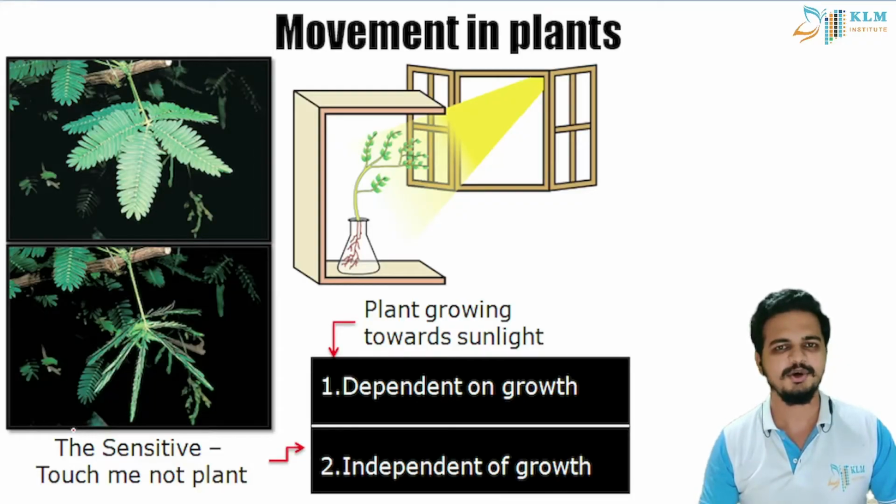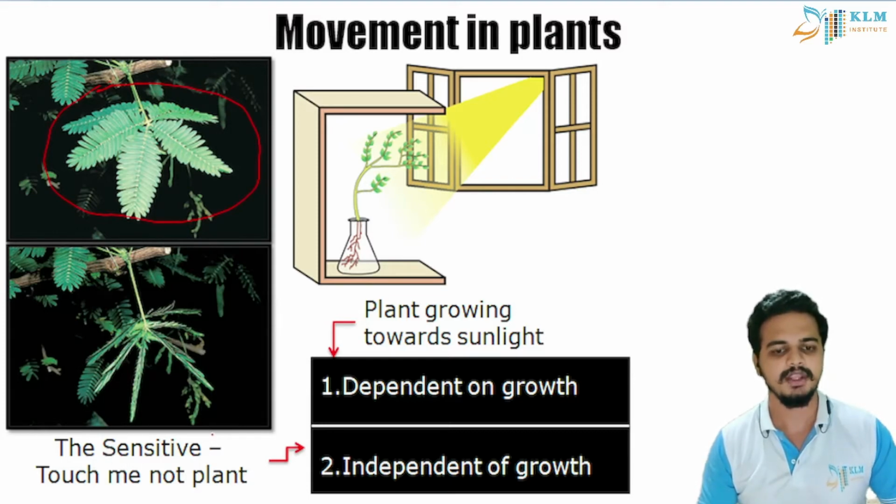So students, hope you have watched the video. We have seen in the video the touch me not plant. This plant, if we touch, that touch is a stimulus, students. So when we touch, it closes its leaves. Why does it close? Because of self-defense. So when an external stimulus is applied, it will change its internal shape or structure. So this is one type of movement.